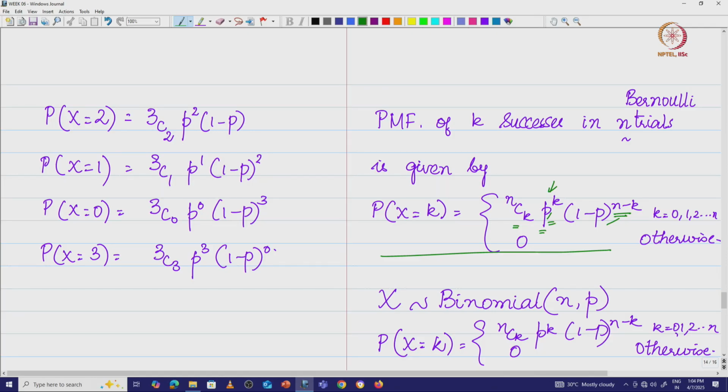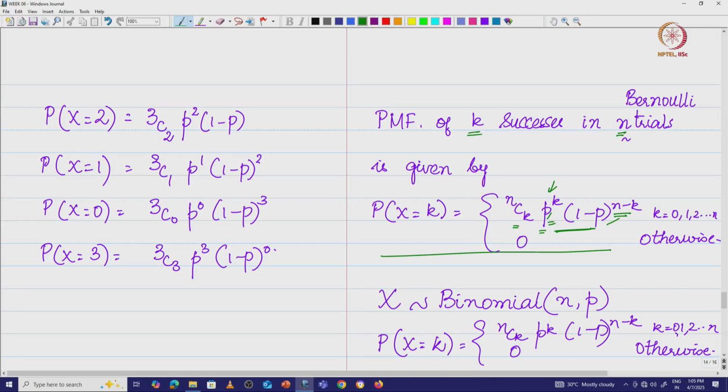But what we are looking for is the probability of success and the probability of failure to be the same across all the n trials. Only then would this capture the phenomenon of the probability of success and failure remaining unchanged. So what we want is what you studied in class 12 as sampling with replacement.